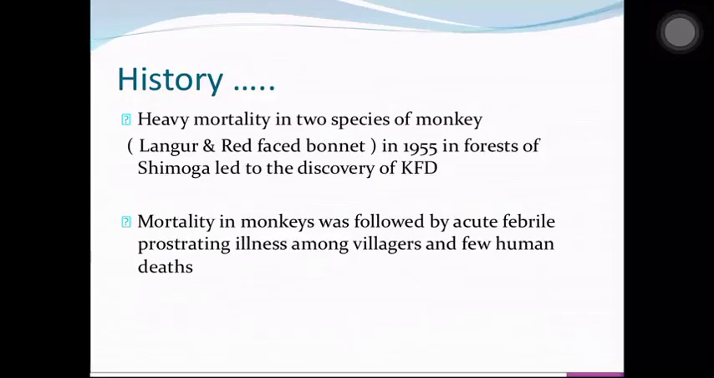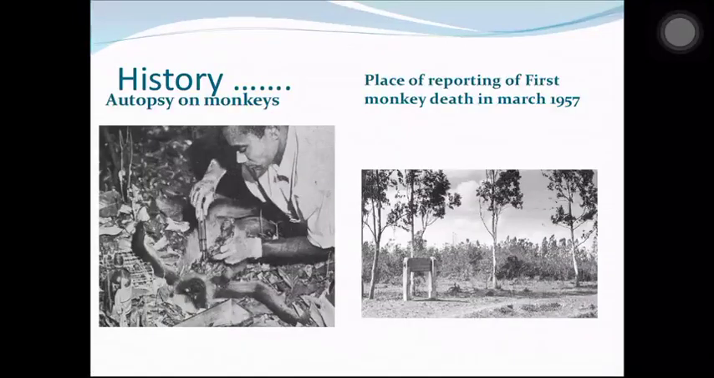Mortalities in monkeys were followed by acute febrile prostrating illness among villagers, and a few human deaths were also seen. Then autopsies on the monkeys were performed. This is the place of reporting of the first monkey death in March 1957, the picture which you can see on the right side. Autopsies on the monkeys revealed that the deaths of the monkeys were due to an arbovirus.